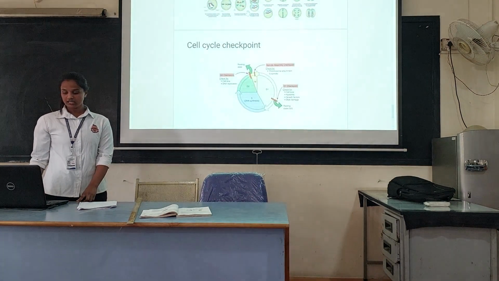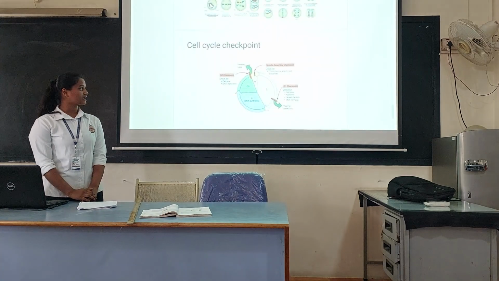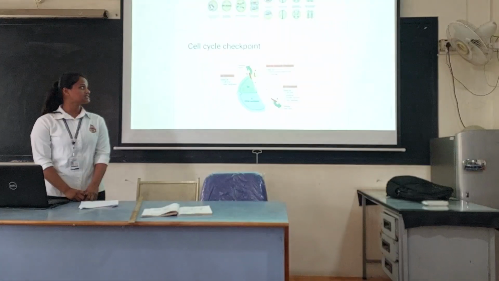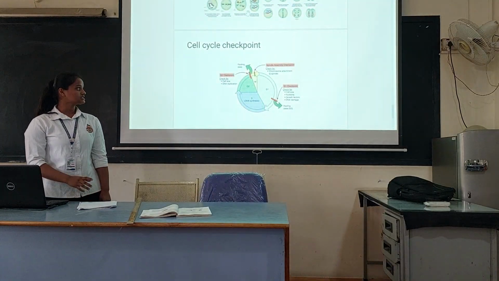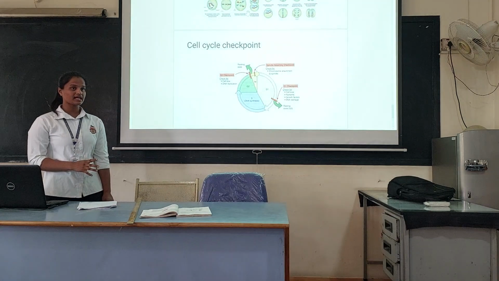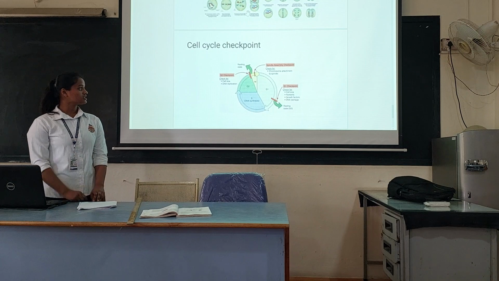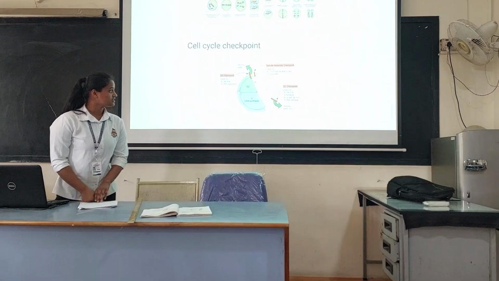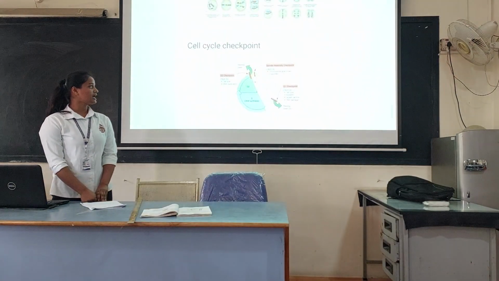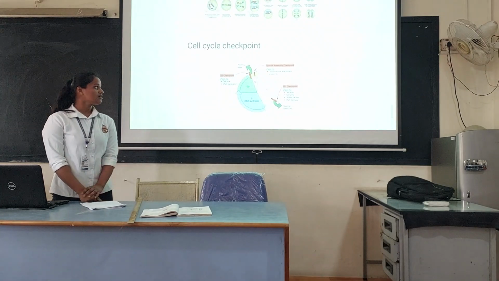Cell cycle checkpoints are an important mechanism that takes place in the cell cycle, because these are control mechanisms the cell needs when it is going to divide. There are three checkpoints: G1 checkpoint, G2 checkpoint and spindle fiber checkpoint.